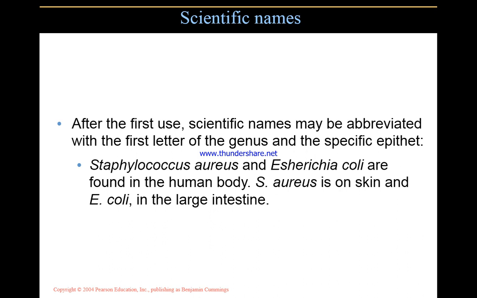Scientific names after the first use: they may be abbreviated with the first letter of the genus and the specific epithet. Staphylococcus aureus and Escherichia coli are found in the human body. S. aureus is on the skin and E. coli is in the large intestine.